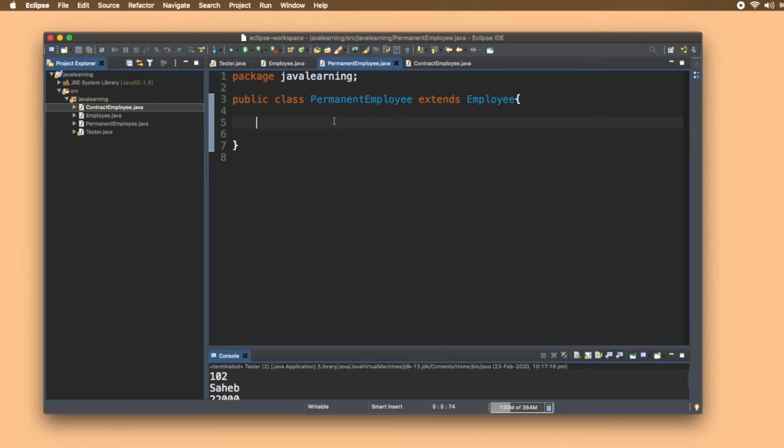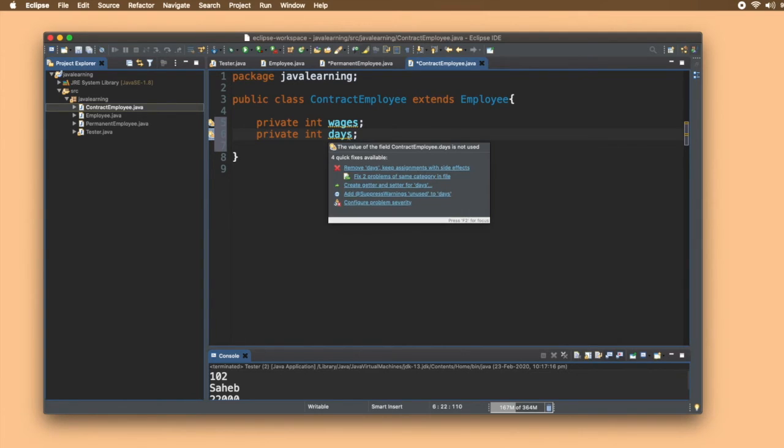Now inside permanent employee, let me just declare a variable known as bonus, private int bonus, right? And inside this contract employee, I'll write private int days.